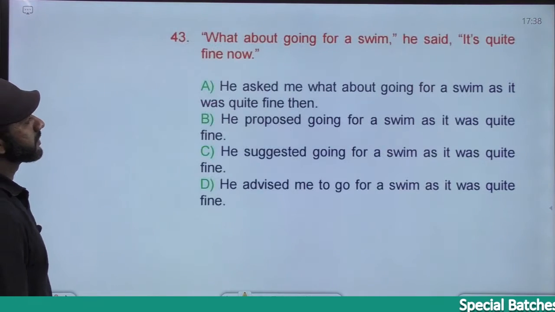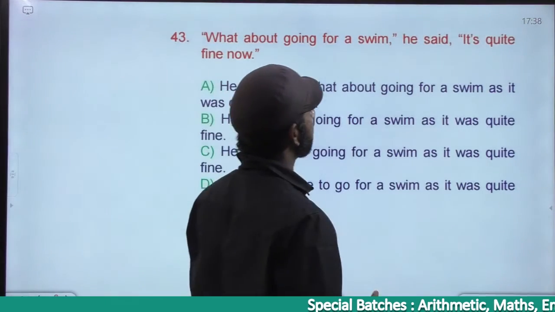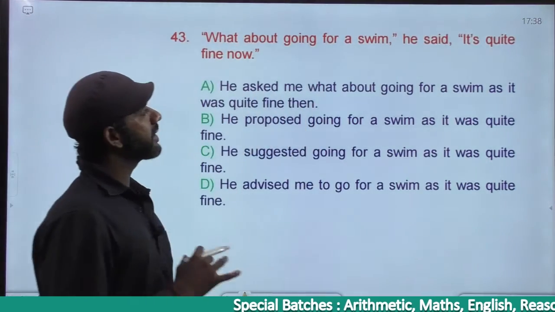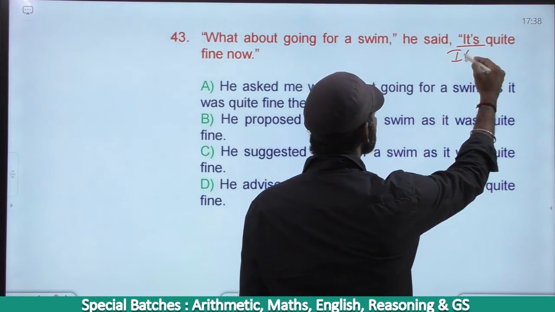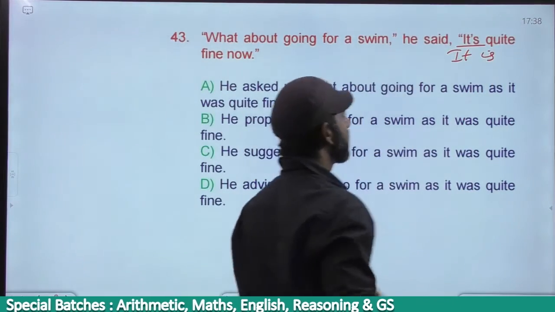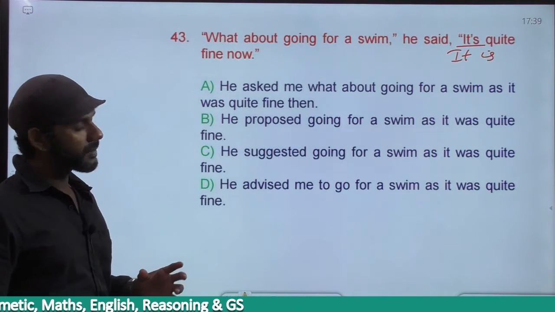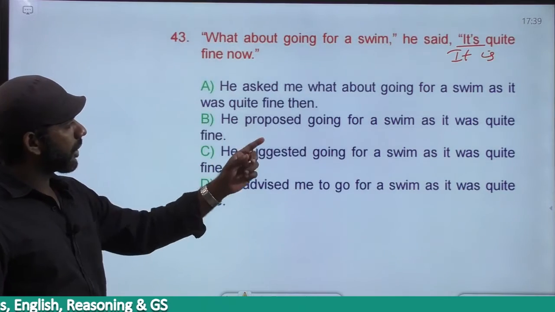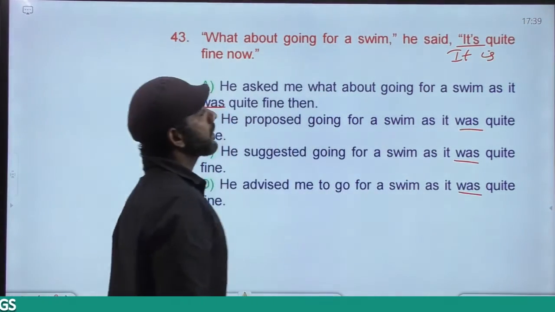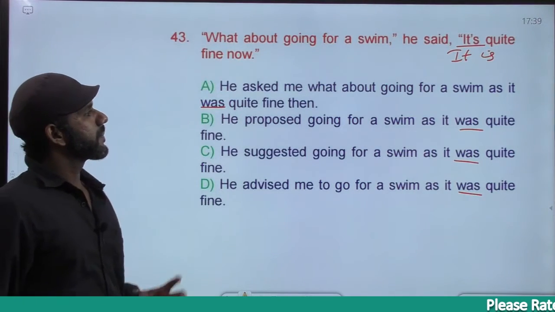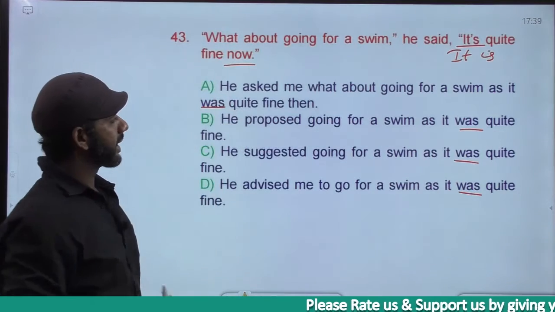The next one. What about going for a swim? He said, it's quite fine now. IT apostrophe S, it's, is the short form of it is, and it is simple present. Simple present must become simple past. In all the options we have simple past, so we cannot get any help from that tense and category. It's quite fine now. Now changes to then.